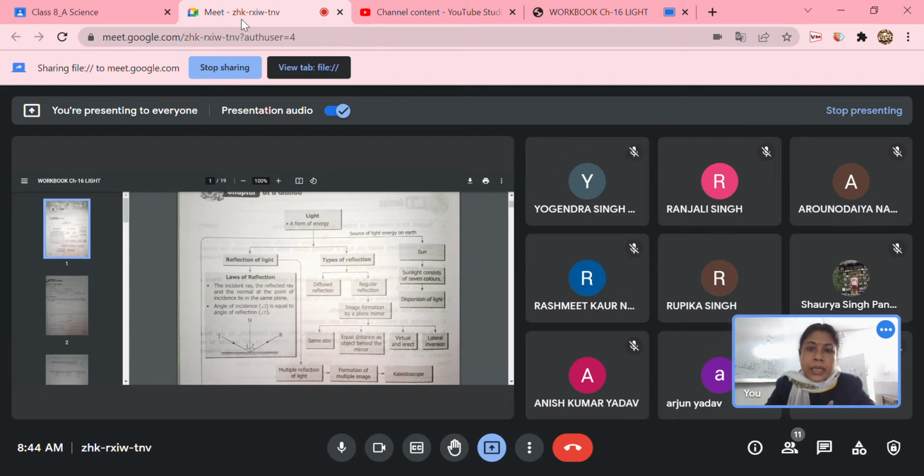Okay. Yes. So there are different sources of light. We know that there are natural sources of light and artificial sources of light. But the main and sole natural source, what is that natural source? It is the sun.